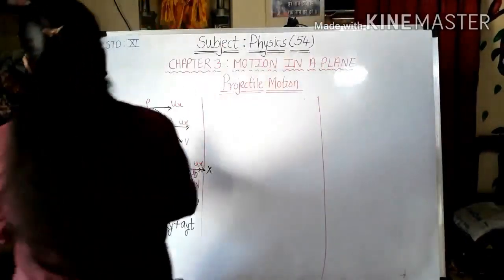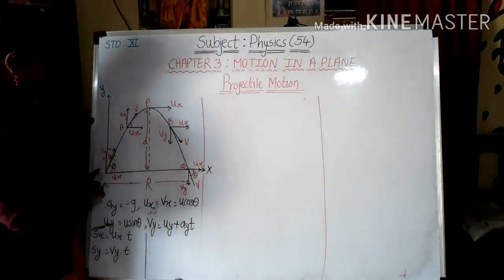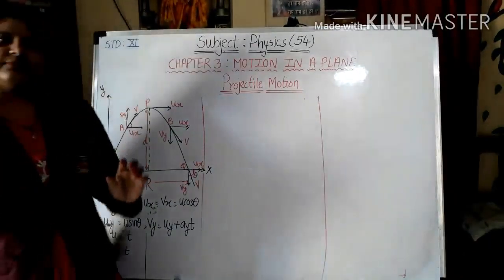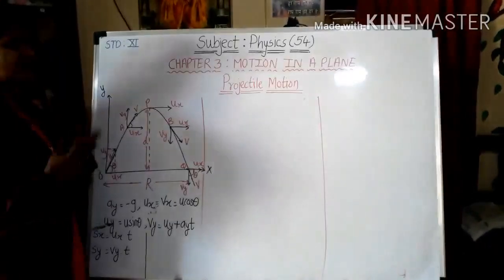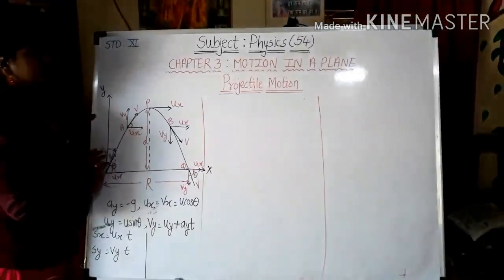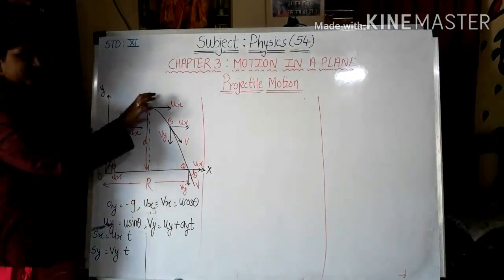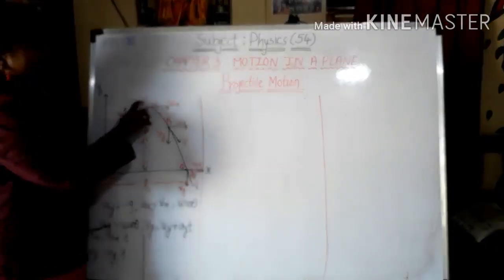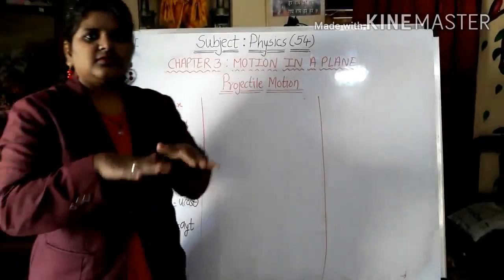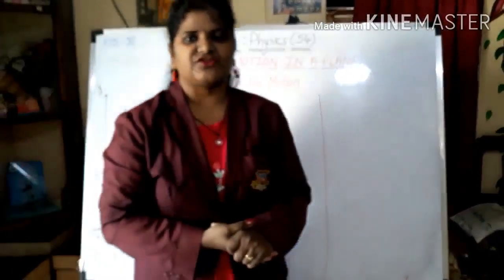Okay, so now let's move towards the diagram. Suppose I am standing over here and I am throwing a ball. Not only a ball, I can throw anything. Suppose I am throwing any object in the air. It will cover this distance. At some point it becomes stable, and then it comes back to the earth due to gravitational acceleration.